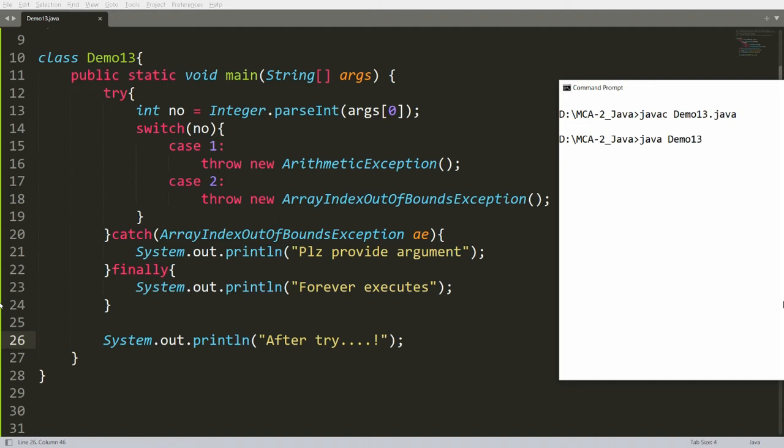Now students, if you do not provide any argument, then it will give me a message that is please provide the argument, forever executes and after try. It means that there is no abnormal termination in my program.